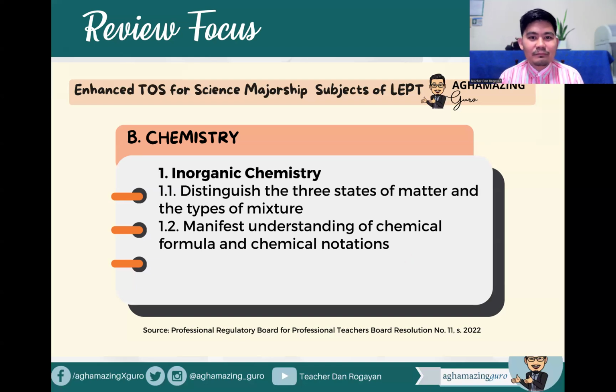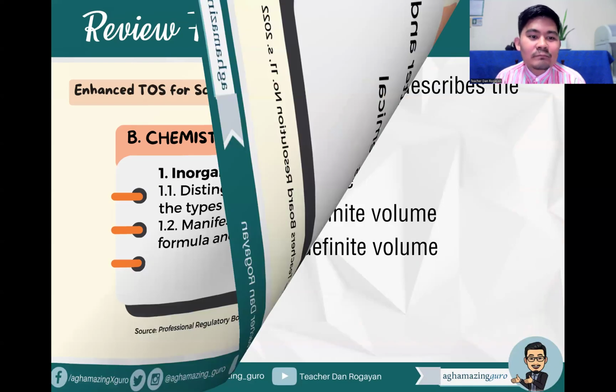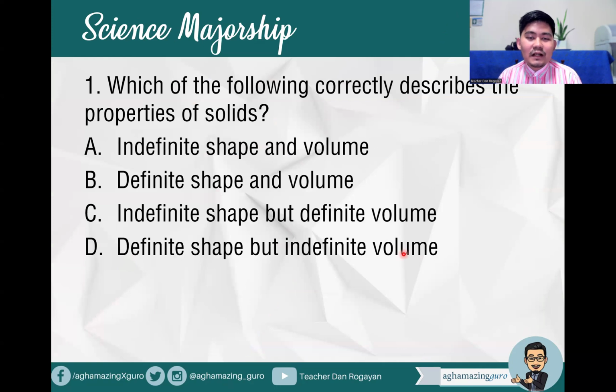Okay, so I think everybody's ready for item number one. Which of the following correctly describes the properties of solids? A, indefinite shape and volume. B, definite shape and volume. C, indefinite shape but definite volume. Or letter D, definite shape but indefinite volume. So we're looking at the properties of solids. And when we talk about solids, what's your answer here?